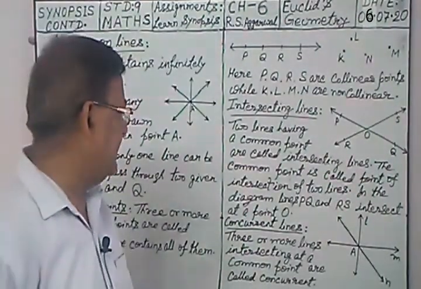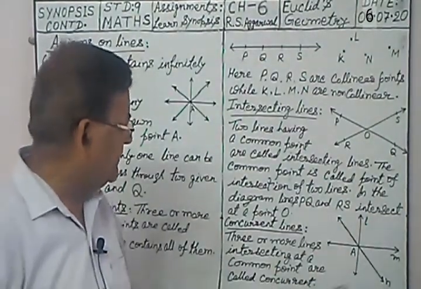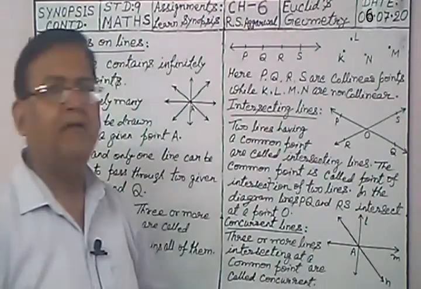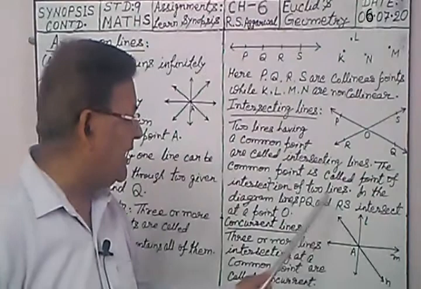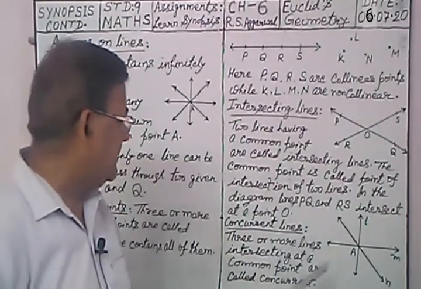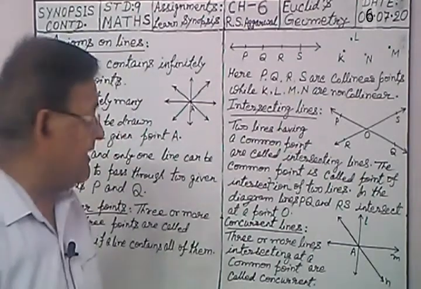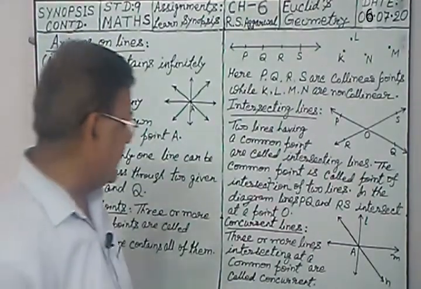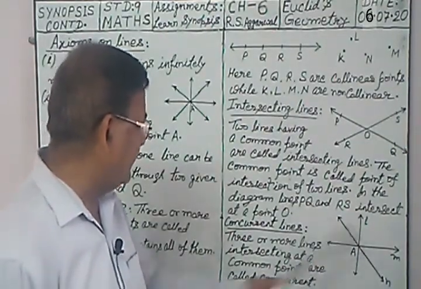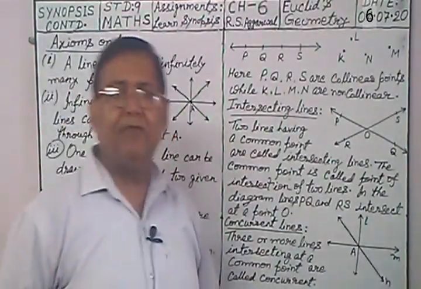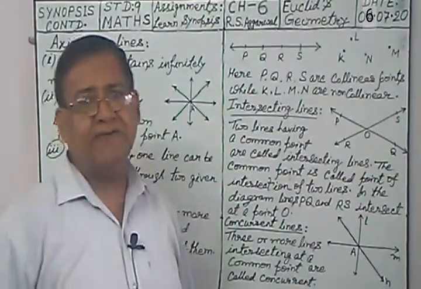If there are three or more lines, here I have taken three lines, L, M, N, all intersecting at a common point A. Here the common point is A. So intersecting at a common point or at the same point A, then all three lines L, M, N will be called concurrent lines.